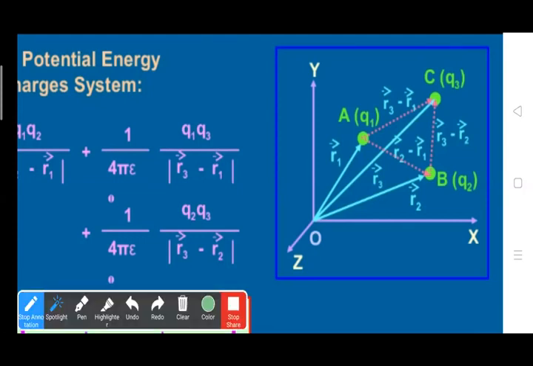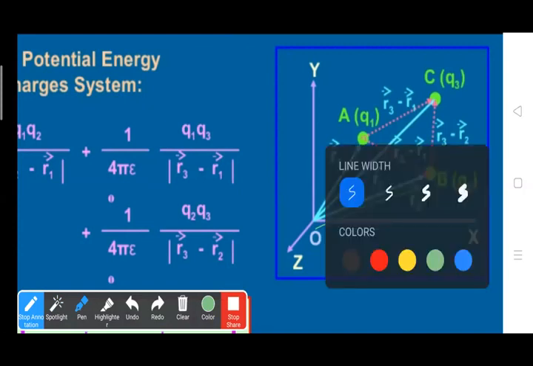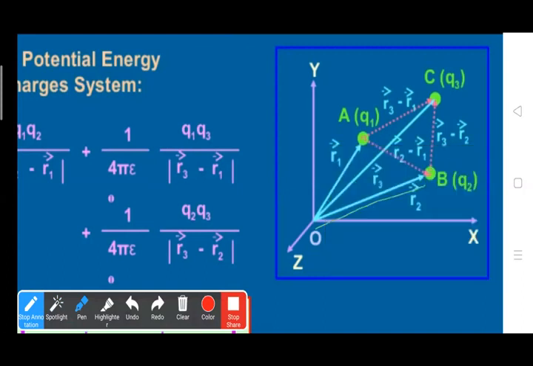Their position vectors from O are R1, R2 and R3. Clear?